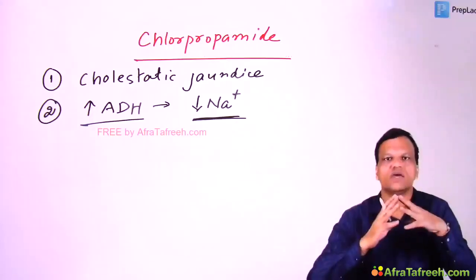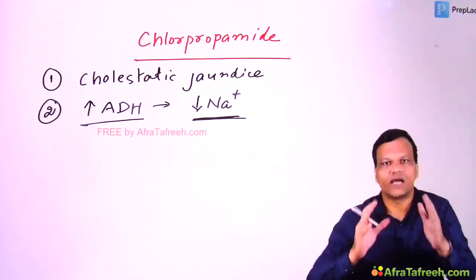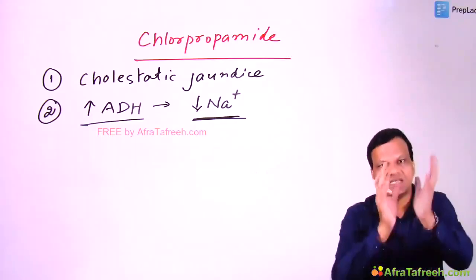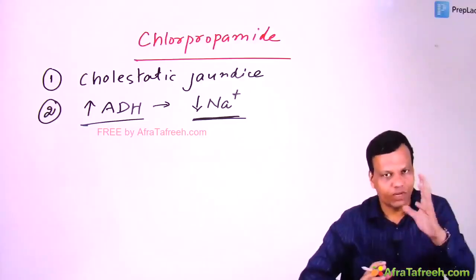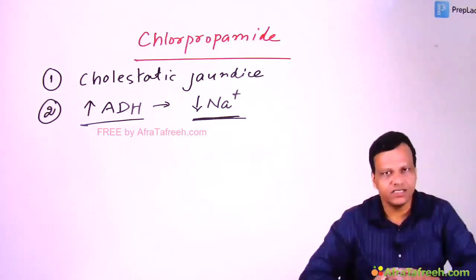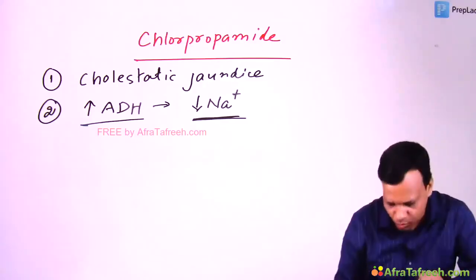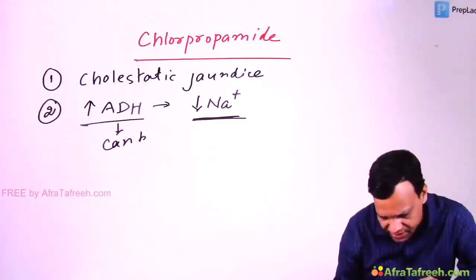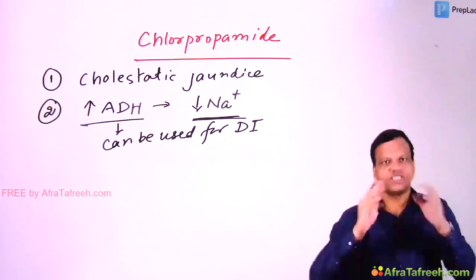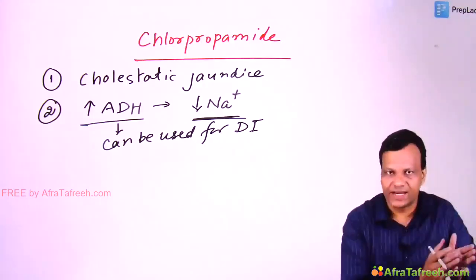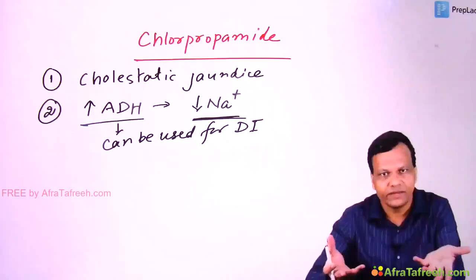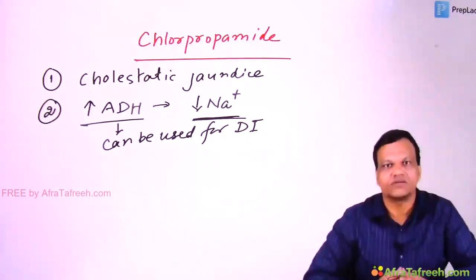Very important question asked, which anti-diabetic drug can cause dilutional hyponatremia? It is chlorpropamide. Now it is increasing ADH. So can you find out some condition where it can be used? Yes, where ADH is less, and that condition is diabetes insipidus. So chlorpropamide can be used for diabetes insipidus. So if the question is asked which drug can be used for both diabetes mellitus as well as diabetes insipidus, it is chlorpropamide. Diabetes mellitus we are studying, and it can be used for diabetes insipidus also.